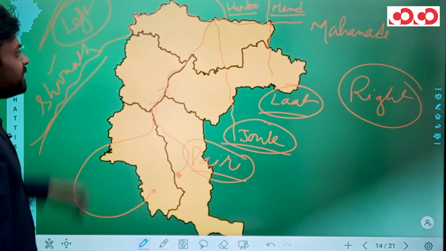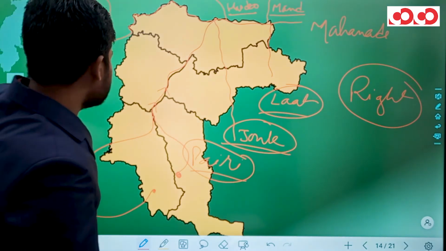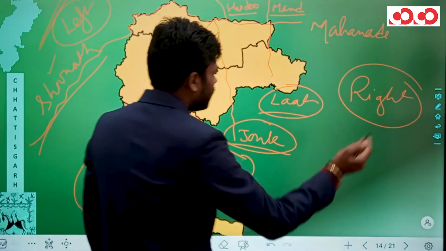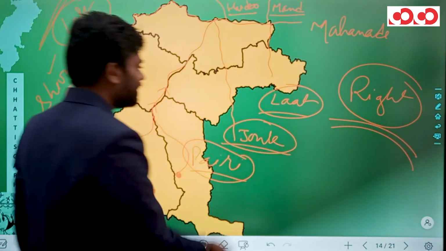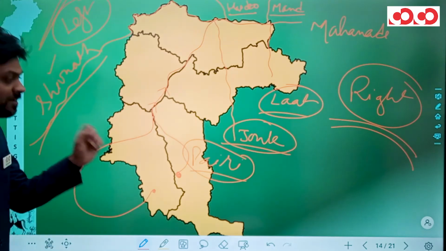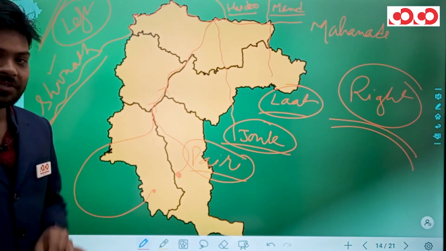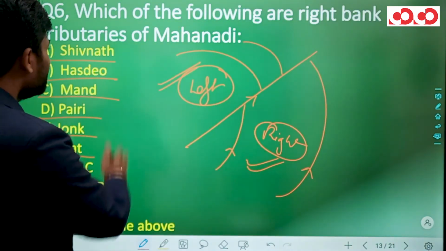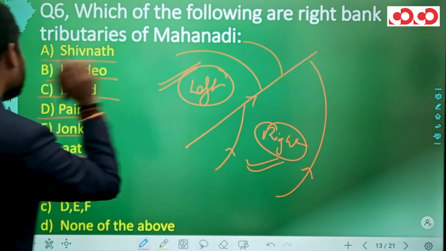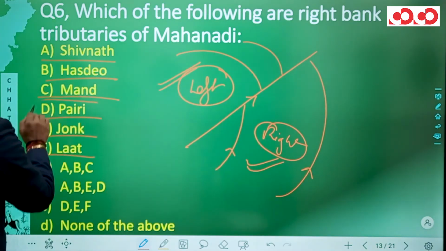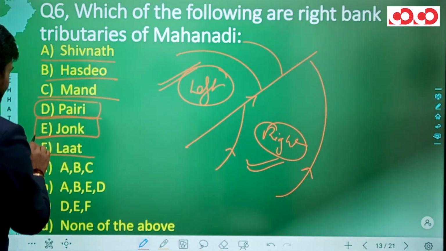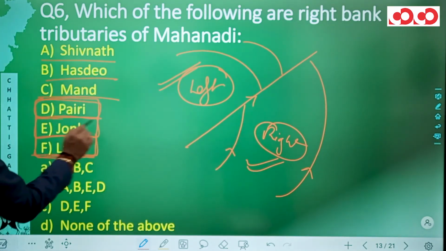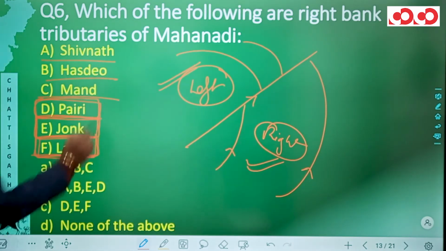So all the rivers meeting the left bank will be termed left bank tributaries. That means Shivnath, Hasdev and Mand are left bank tributaries, and all the rivers meeting the right bank, that means Lat, Jok and Peri, will be termed right bank tributaries. So coming back to the question now, we are being asked which of the following are right bank tributaries of Mahanadi. We have seen Peri, Jok and Lat. These are the right bank tributaries of Mahanadi out of the ones given.